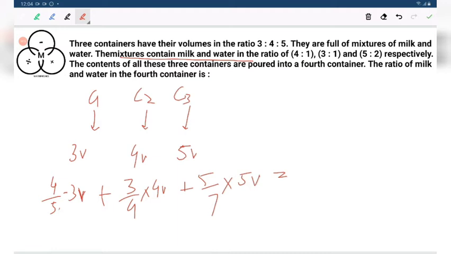I was saying to you guys that whenever this kind of problem appears, we just assume a constant. So this is the constant here. That is the problem solving strategy that was discussed very early. We consider a constant and then approach the problem. So this will give us the milk. Conversely, you can easily find out water and then compare the ratios, you will get the answer. I am not solving it. This is just a problem solving technique. I have shown you the approach. Now it's your part to calculate and solve it further. Otherwise, there is no use of the class.